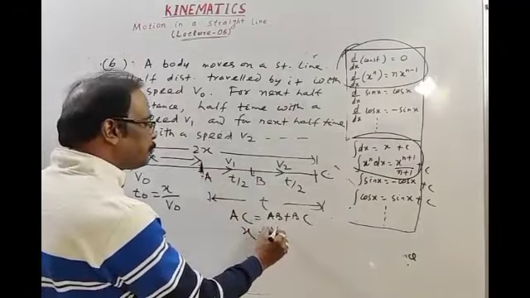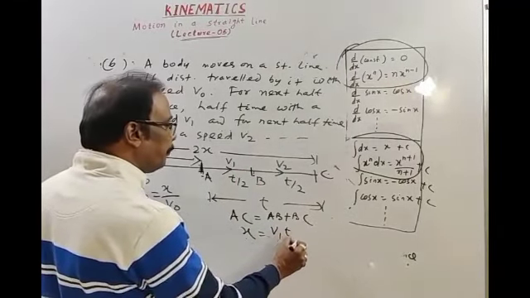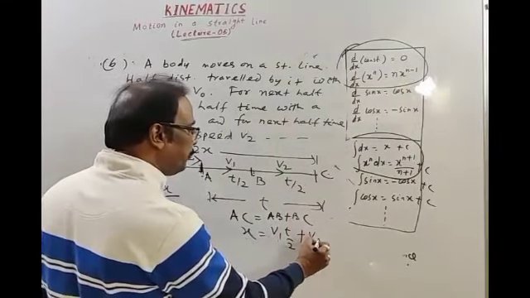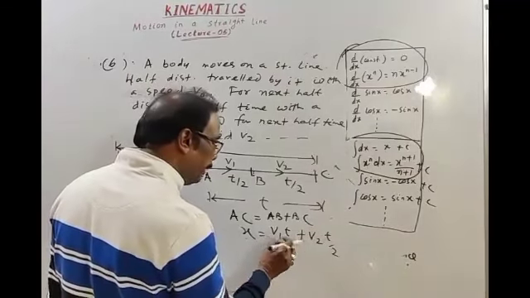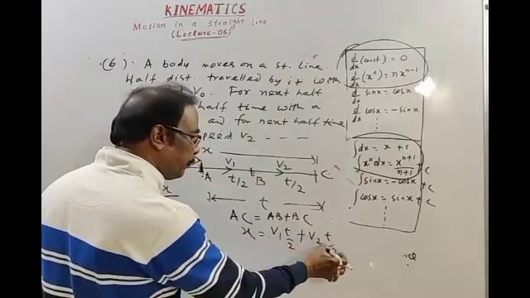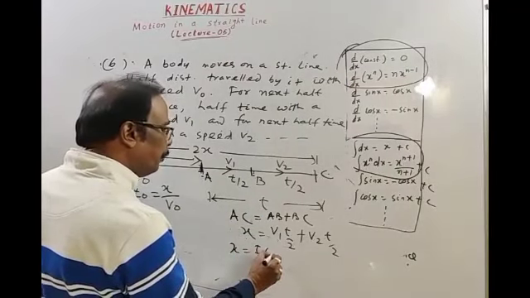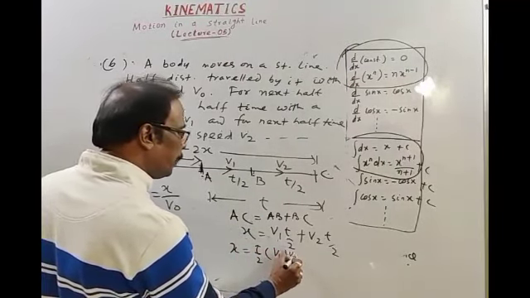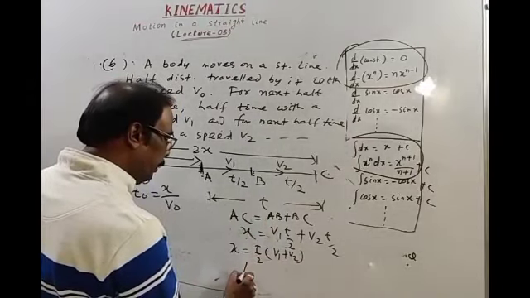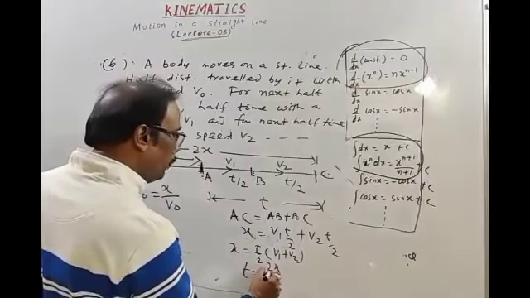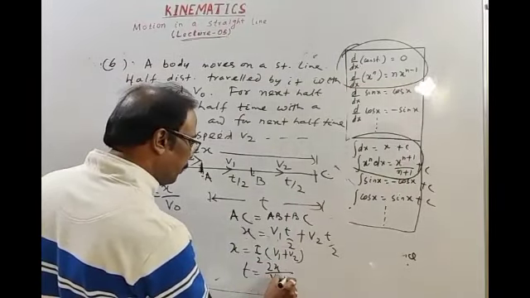AB speed is v1, time is t by 2. BC speed is v2, time is t by 2. Speed into time is distance. Then x is equal to t by 2 into (v1 plus v2). Total time t is equal to 2x divided by (v1 plus v2).